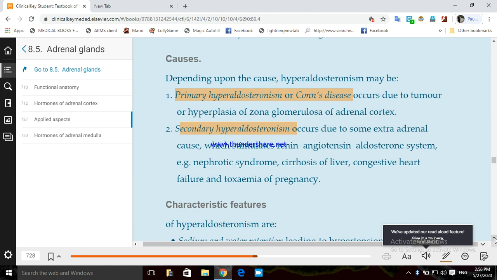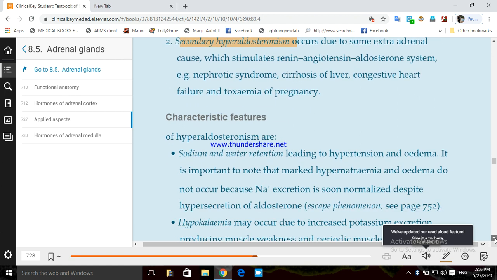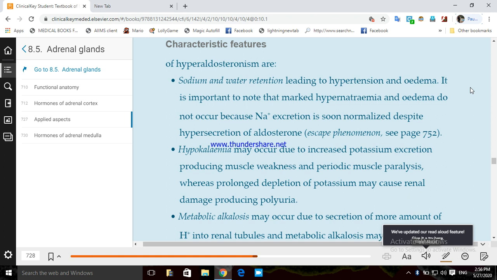What are the characteristics of hyperaldosteronism? In the background, remember that aldosterone is a sodium retaining hormone, right?